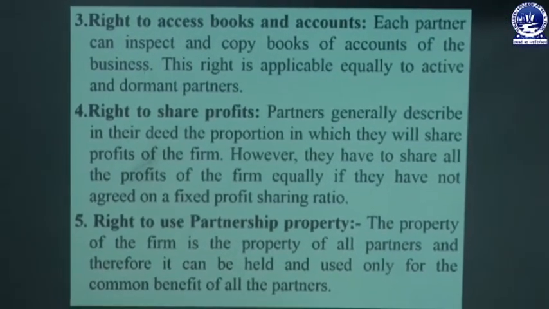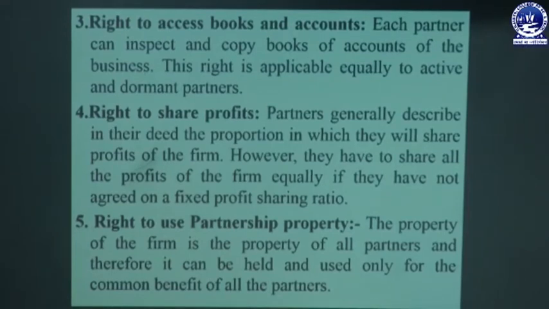Each partner can inspect and copy the books of accounts of the business. This right applies equally to active as well as dormant partners. So every partner has rights relating to the financial matters of the partnership firm. That means they have the right to inspect the books and the accounts relating to day-to-day activities or running expenses of the partnership business. All partners have equal rights, whether active or dormant. Being a partner, they have the right to inspect everything relating to the accounts or books of the partnership firm.